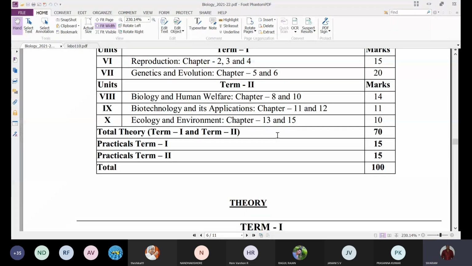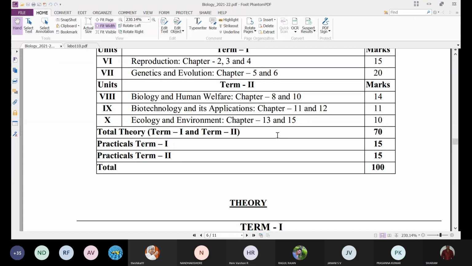So in term 1, 15 marks practicals, and in term 2, 15 marks practicals. So totally 30. So theory 35 plus 35, 70, and practicals 15 plus 15, 30. So 70 plus 30, 100 marks. That is the weightage. Both will be taken into consideration, and the marks will be given.